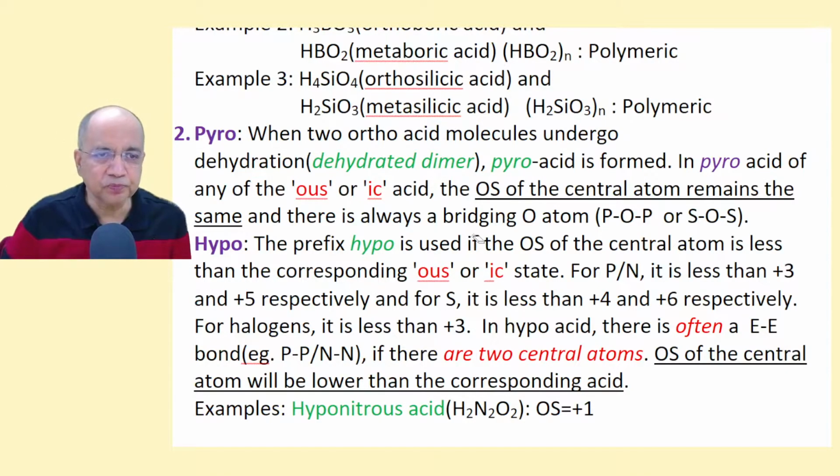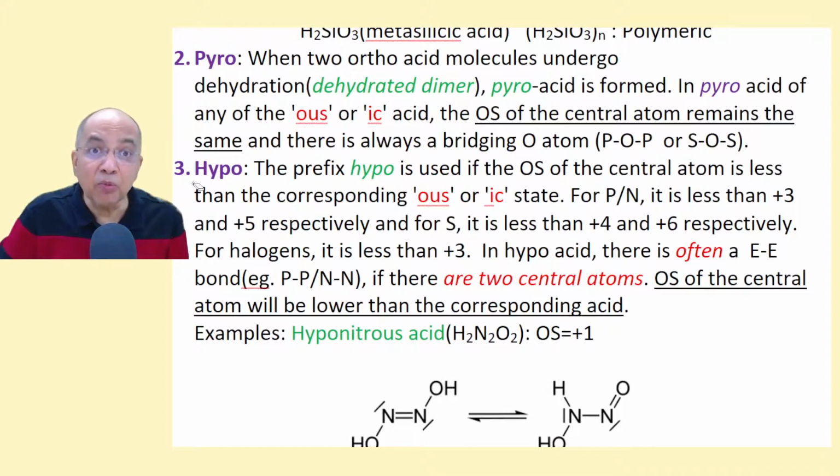Hold on. Then when the term hypo is used, it means the central atom, maybe sulfur or phosphorus, has a lower oxidation state than the OUS or ic. It is hypo of OUS acid or hypo of ic acid. It has to be a lower oxidation state than the corresponding non-hypo acid.